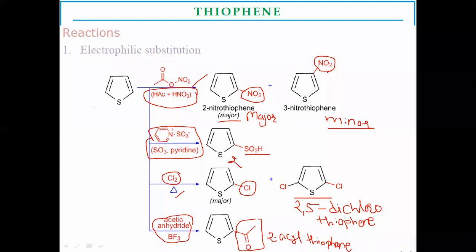In this way, these are the electrophilic substitutions for thiophene. First is with the help of a nitrating mixture. Nitrating mixture is nothing but nitric acid with a reagent, catalyst. Here acetic acid is used as a catalyst to form 2-nitrothiophene as the major product instead of 3-nitrothiophene. In sulfonation, a 2-sulfonyl group is substituted on thiophene. For sulfonation, sulfuric acid in the presence of pyridine is used. Pyridine acts as the reaction solvent where the sulfonation reaction is carried out.